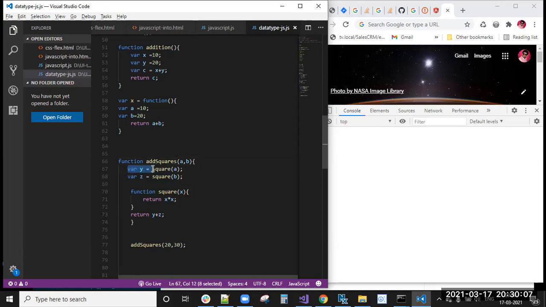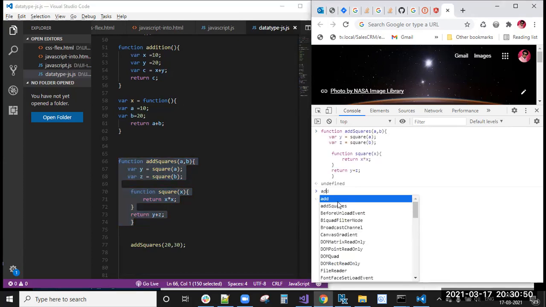First one, this one, var x equal to square of a, means square of 20. Here we are calling this function, so it will come here, square of 20. Square of 20 means 20 into 20, 400 it will return, and it will store in x. Similarly, it will come here, 30 into 30, 900. 400 plus 900, so expected output will be 1300, right? So now we'll execute this and we'll see the output.